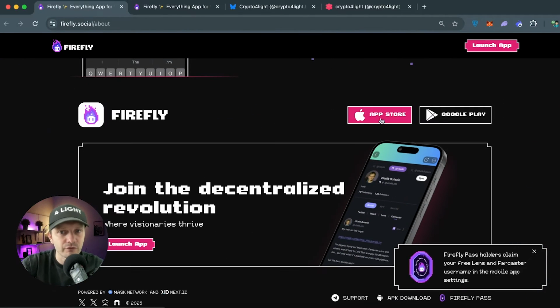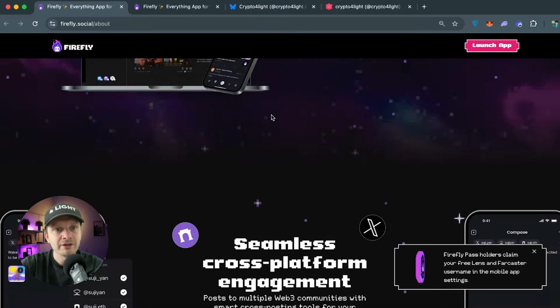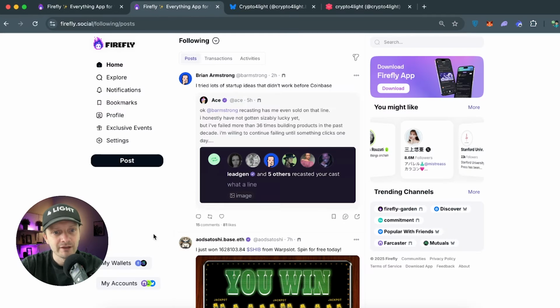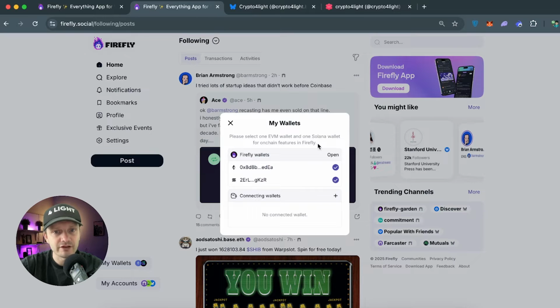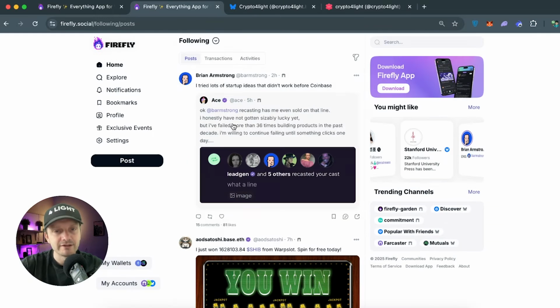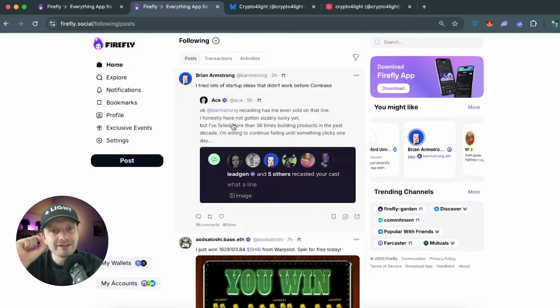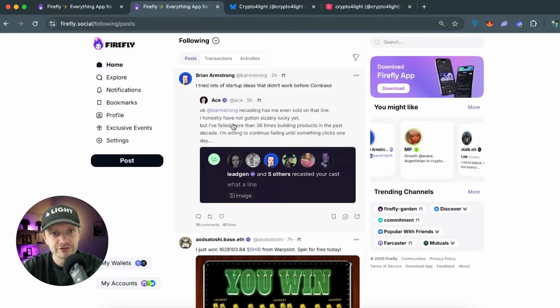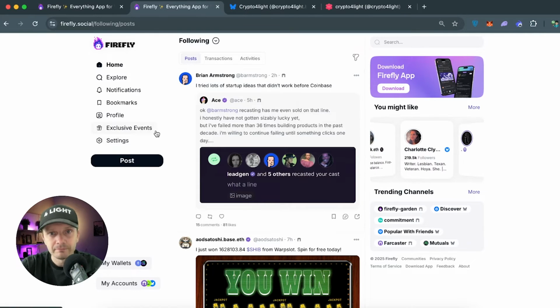You can first of all use the web version or download it on the App Store and the Google Play. Connect your wallet. This is how it looks. You just connect your wallet, and remember, keep your seed phrase in a safe place, because access to all your socials in Web3 is just with this simple seed phrase. That's why if you lose access to your wallet, you lose your social accounts forever.